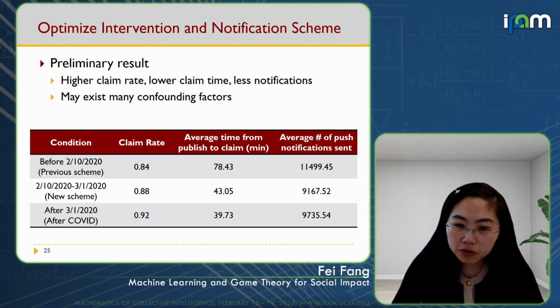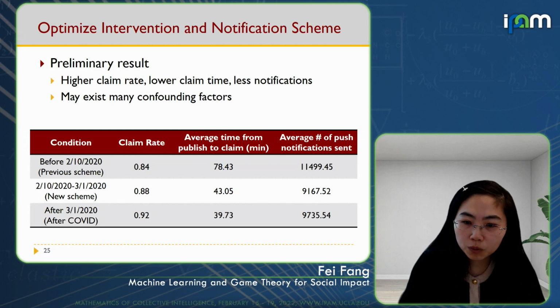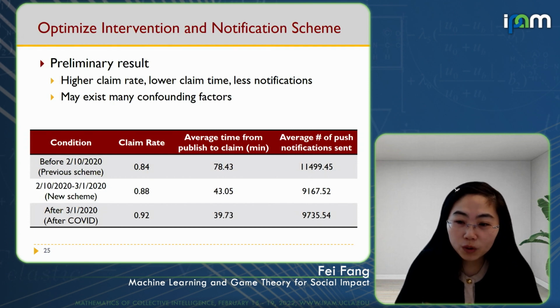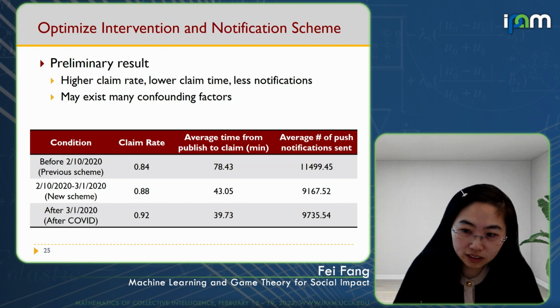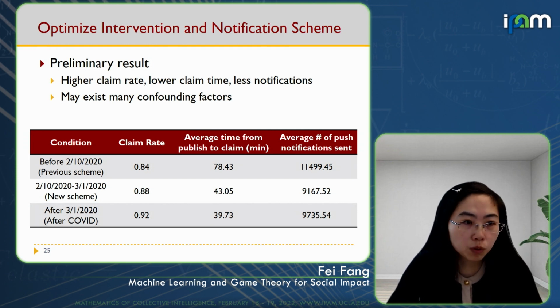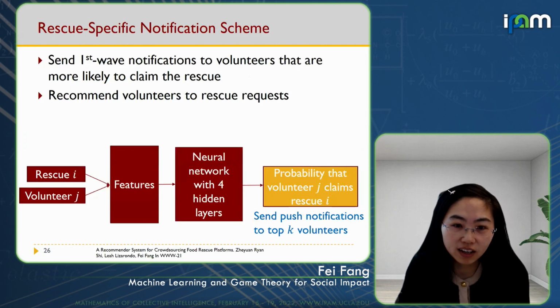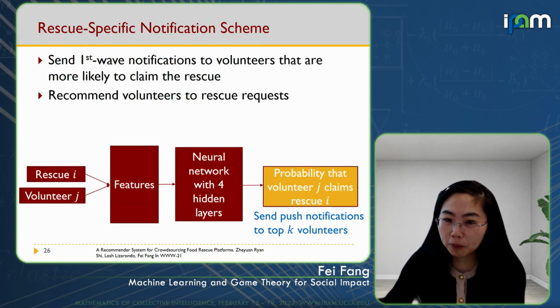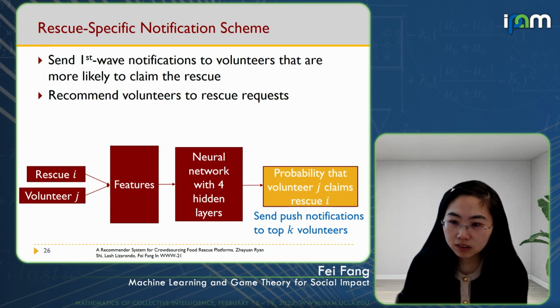These preliminary results are promising, but I also want to note that there might be many confounding factors, and to make a more confirmative claim of the impact, controlled experiments will be needed. In fact, at the same time, we also proposed an even newer notification scheme based on a recommender system to further improve notification efficiency.